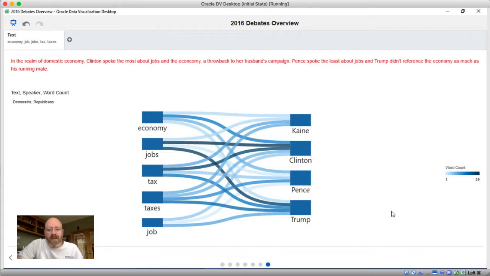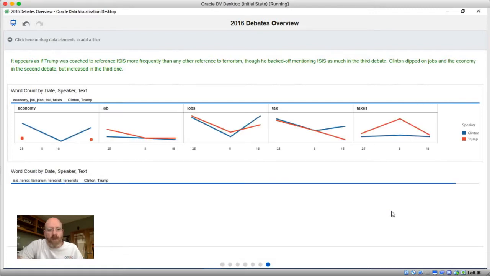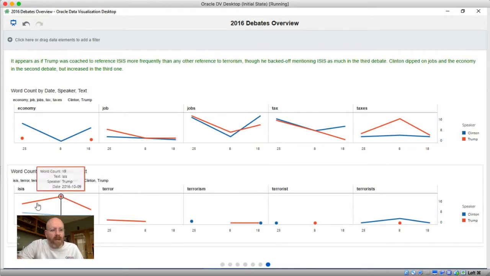And then moving to our last visualization, which you saw at the top of the video, this is looking at how Clinton and Trump might have changed with certain words over their 3 debates. For example, we can see in the top one that Clinton really had a dip in talking about jobs in her second debate and really rebounded on that quite a bit. Whether that was intentional or not, I'm not sure. Same thing from an economy standpoint, where Trump liked to talk about ISIS quite a bit during the first 2 debates, but really dropped off during the third debate.